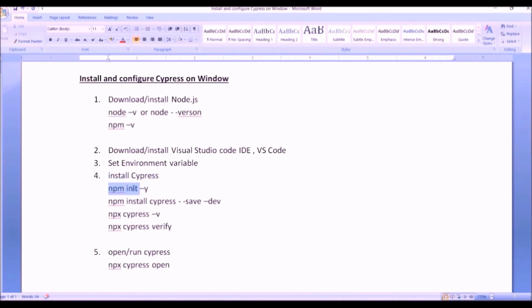So these are the commands we used. And we checked the version of Cypress, and we verified the installation of Cypress by using this command. And at the end we opened Cypress and ran the test case. This was the command used.